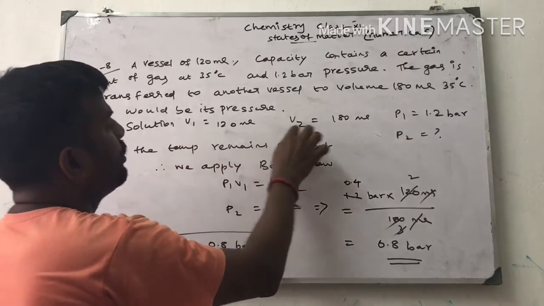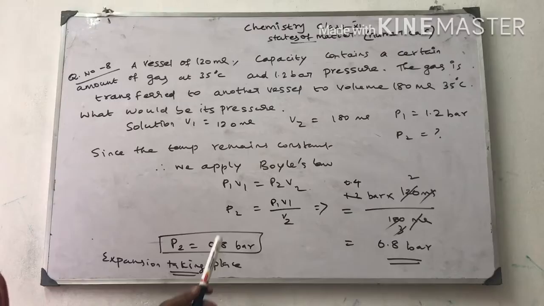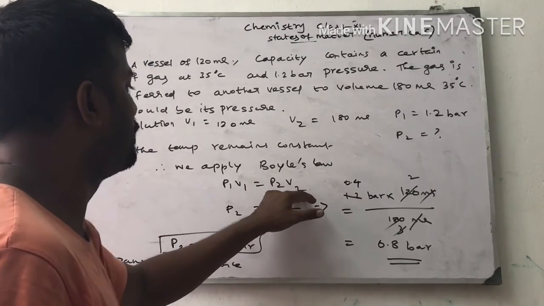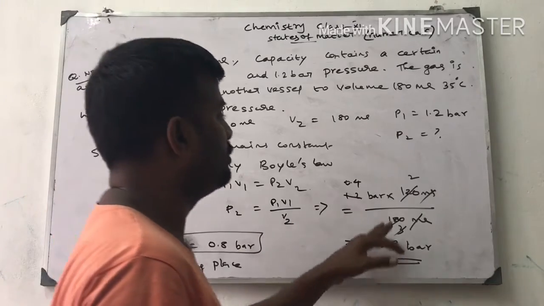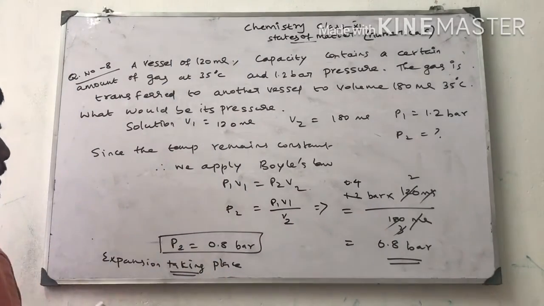V1, V2, P1 values are given, P2 is not given. Temperature is constant, therefore we apply Boyle's law. P1 V1 is equal to P2 V2. P2 is equal to P1 V1 by V2. Substituting the values and simplifying, we get 0.8 bar.